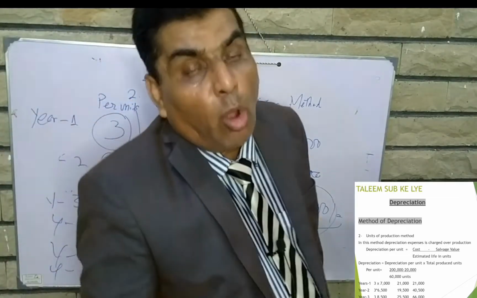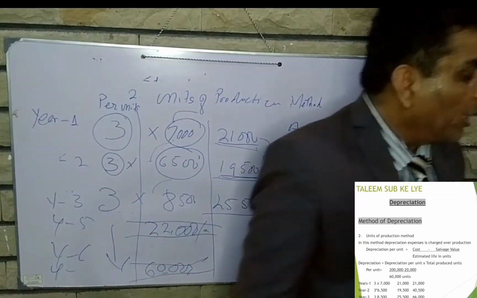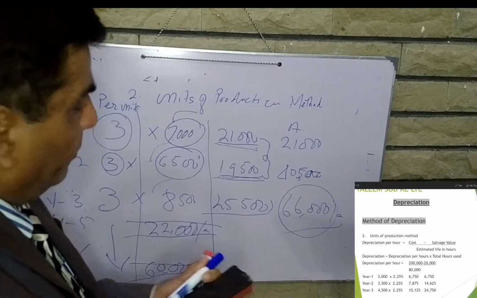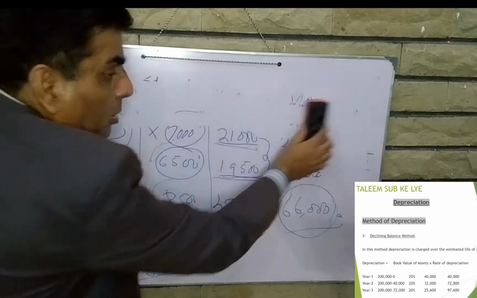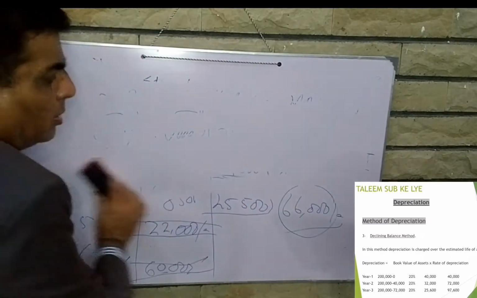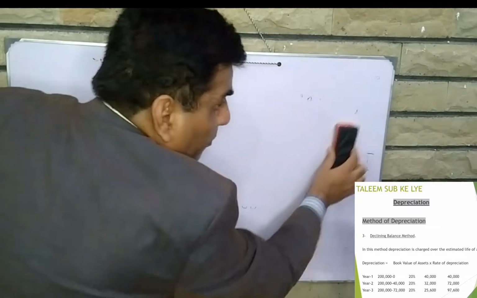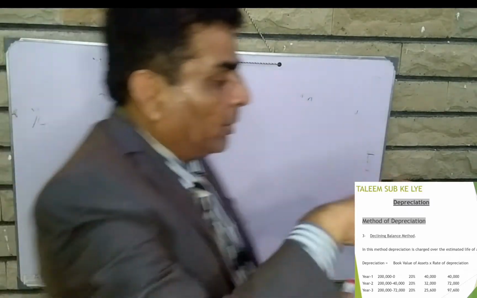Now the third method of the depreciation is declining method.